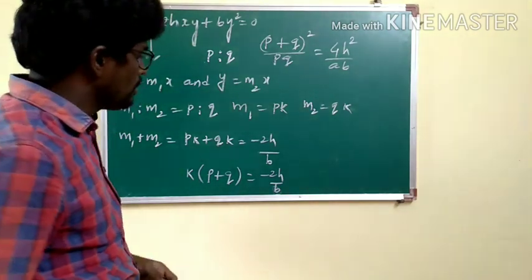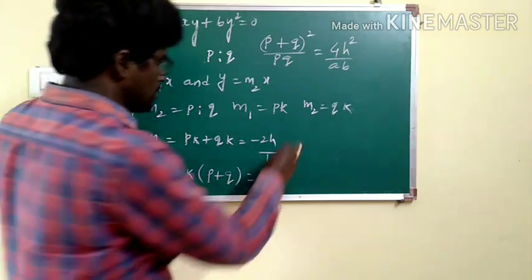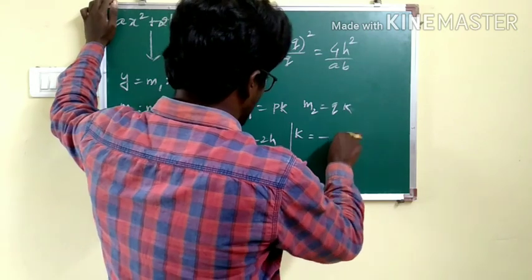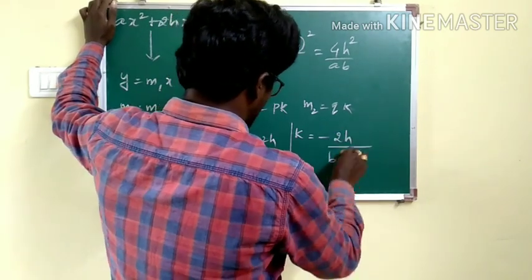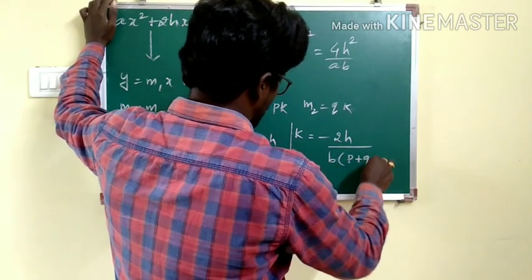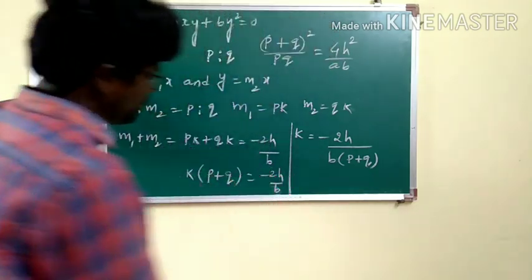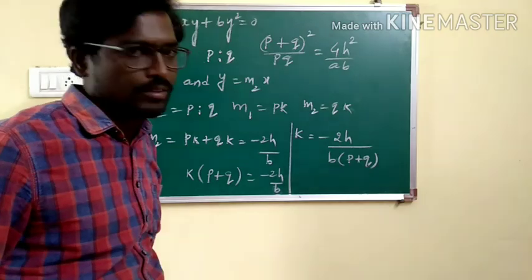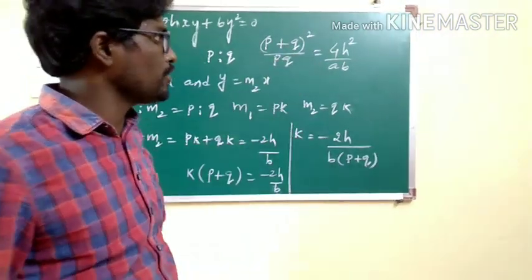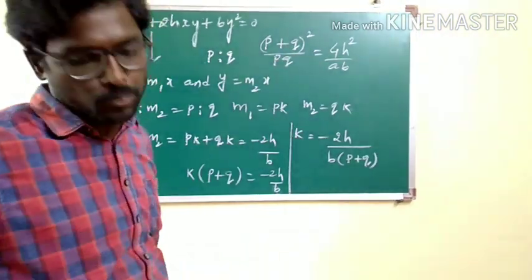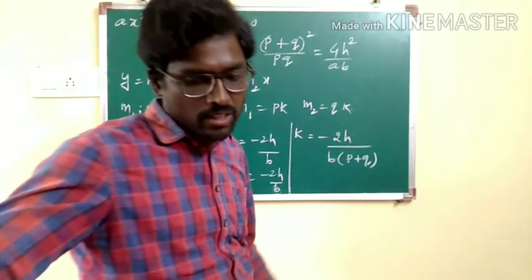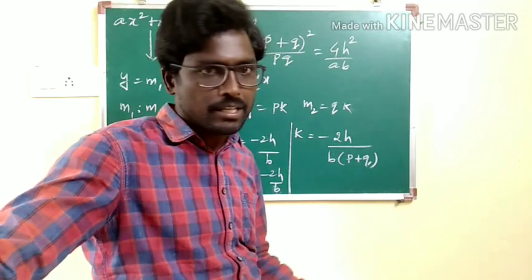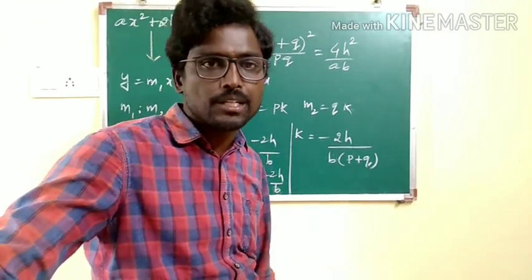Now what are you going to get for this k? k is equal to minus 2h by b into (p plus q). But our result is in terms of ab as well as h as well as pq. So first what we have done, we have taken k in terms of h, p, q and b, that is minus 2h by b into (p plus q).